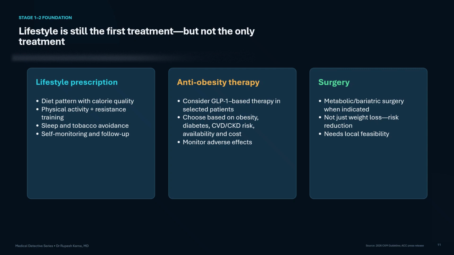In selected patients, anti-obesity pharmacotherapy, including GLP-1 based treatment, may be appropriate depending on obesity, diabetes, cardiovascular and kidney risk, contraindications, tolerability, availability, and cost. Metabolic or bariatric surgery may benefit properly selected patients. In Nepal, feasibility matters. The plan should be evidence-based, but also financially realistic and acceptable to the patient.